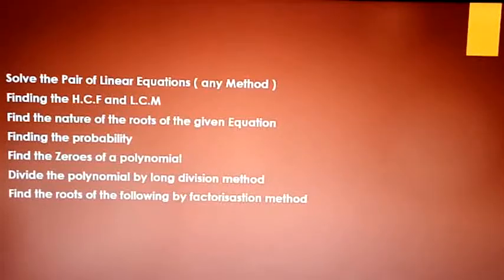Now, find the roots of the following by the factorization method. So either they can ask the formula method, the complete the square method, or the factorization method, right?